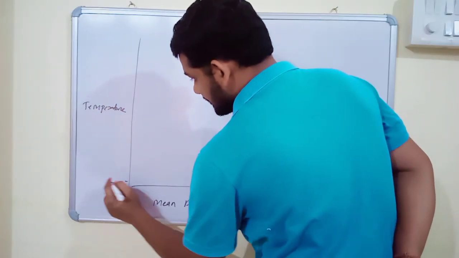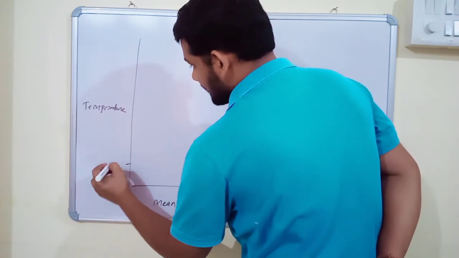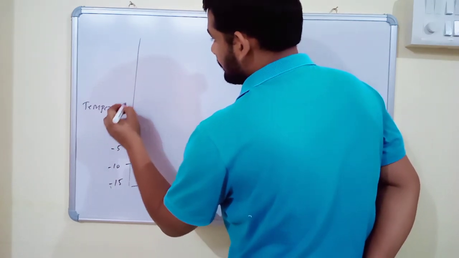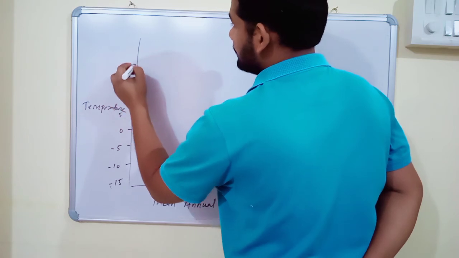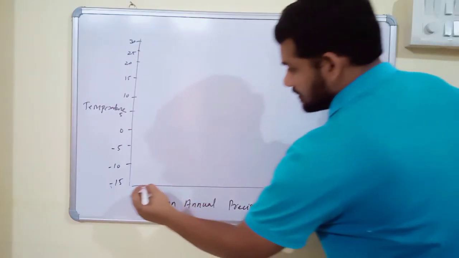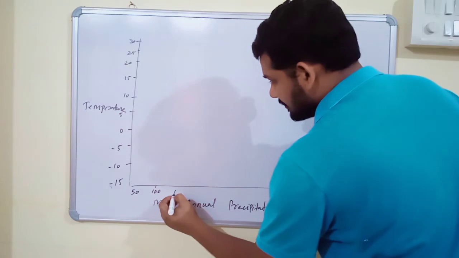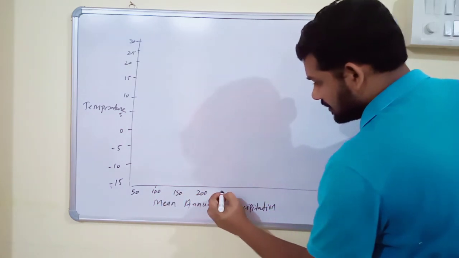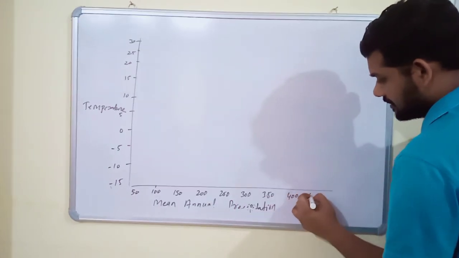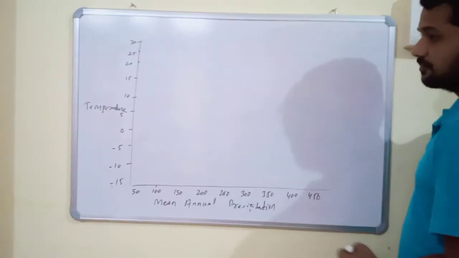Mean annual temperature starts with minus 15, minus 10, minus 5, 0, 5, 10, 15, 20, 25 and 30. And the precipitation starts with 50, 100, 150, 200, 250, 300, 350, 400 and 450.